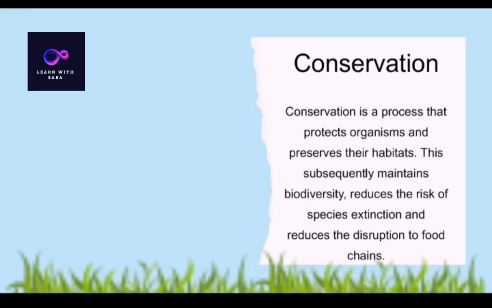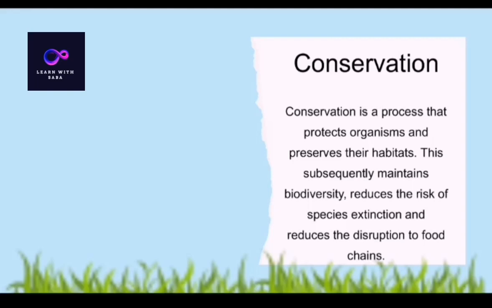Conservation is the process that protects organisms and preserves their habitat. The way of conservation is to protect the ecosystem, or avoid cutting of trees or destroying the habitat. This is the method to conserve the ecosystem. This subsequently maintains biodiversity, reduces the risk of species extinctions, and reduces disruption to the food chain.